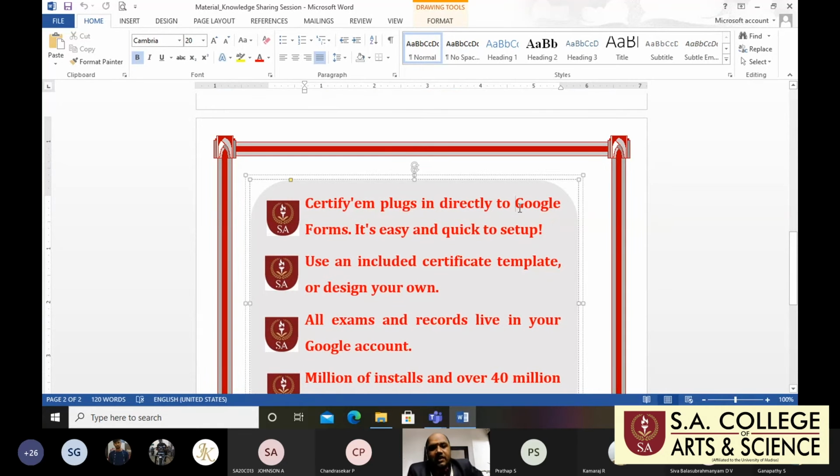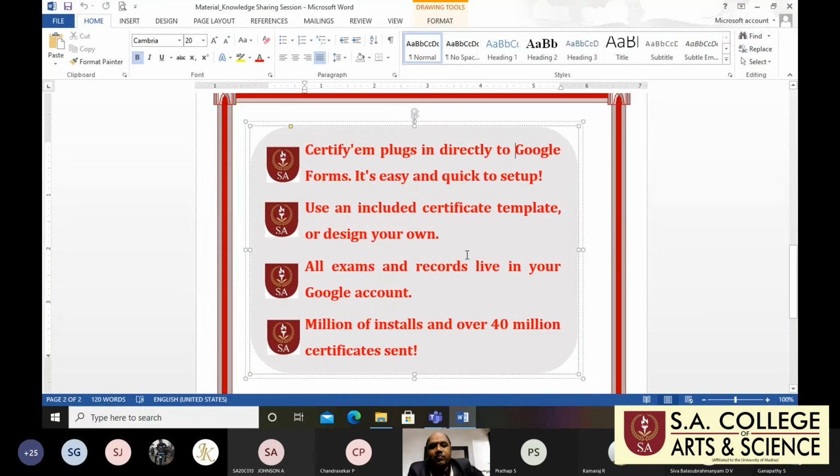It is a very easy and simple step. If you fulfill that step, you are doing the Certify'M process. Whatever program you run, Certify'M will be helpful and generate the certificates automatically.